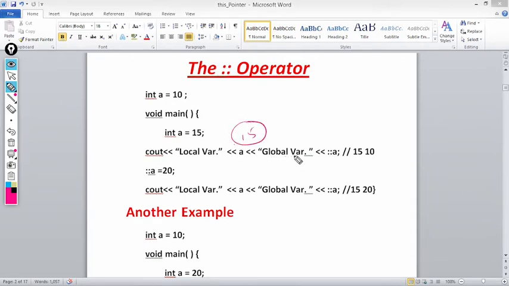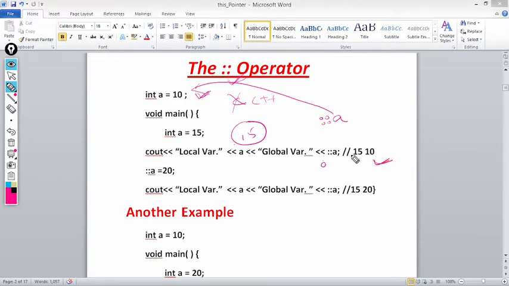But when I write global variable a, there is no way to access this 10 in C language. But in C++, with the help of the scope resolution operator, it resolves the scope. So what I am saying, colon colon a, what does it mean? We are referring to the global variable. So here we are getting 10.